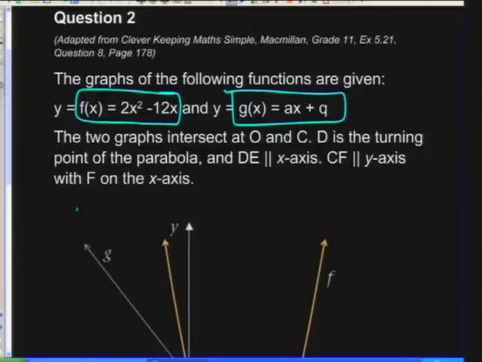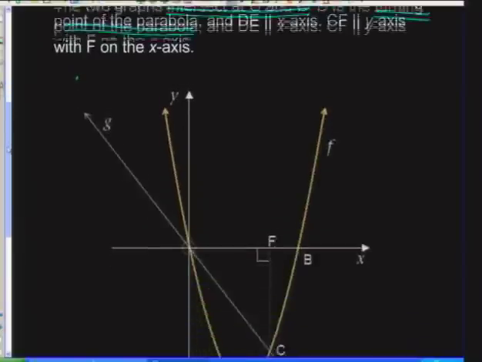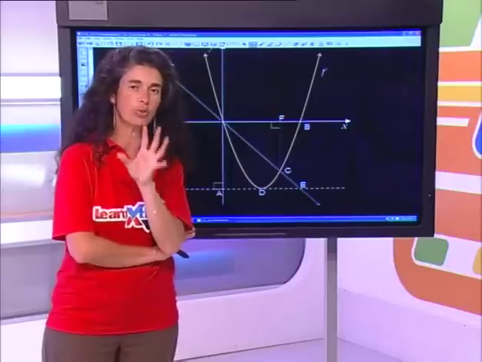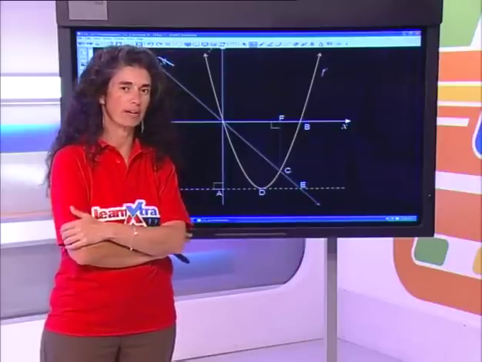The 2 graphs intersect at O and C, and D is the turning point of the parabola. So we've got a turning point, which we haven't discussed before, and we've got some parallel lines, but we've also got a point of intersection. So again, we're working with a point of intersection. So we've got f as my parabola, and we've got this linear. Can you look and see what are the unique features? What is particularly unique about this parabola?